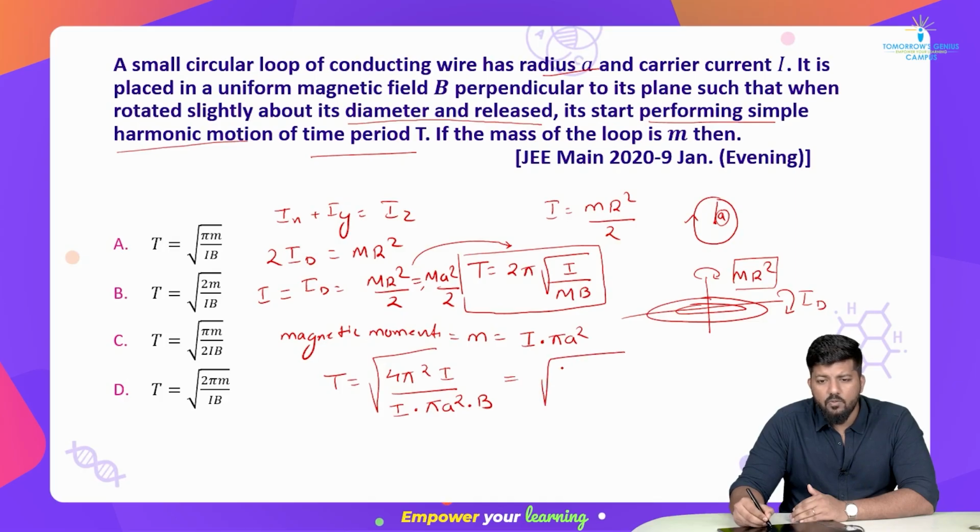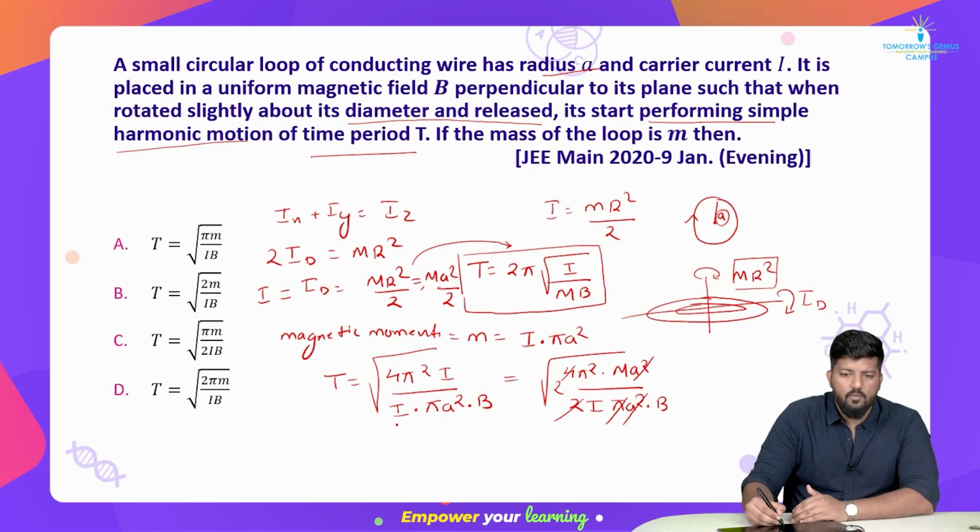So you can write down the value of I, right? So let us write 4 pi square I, and in place of I what am I writing? m a square divided by 2 I pi a square dot b. Check which values are getting cancelled. Let's say pi and pi get cancelled. Our a square gets cancelled. Anything else? Yes, this 2 with this 2 gets cancelled.